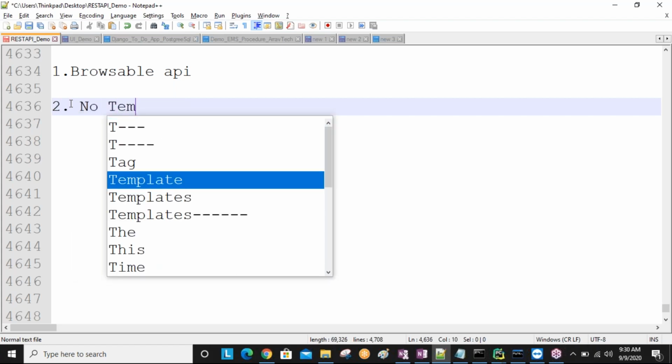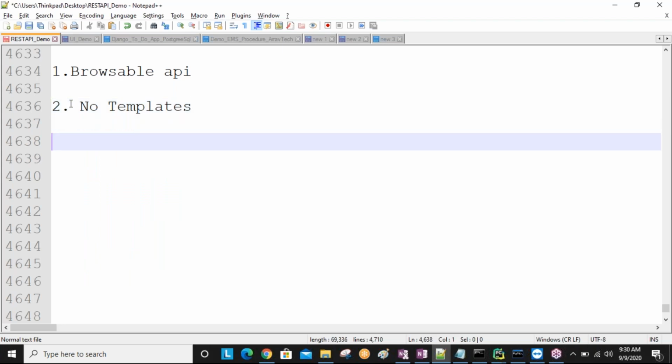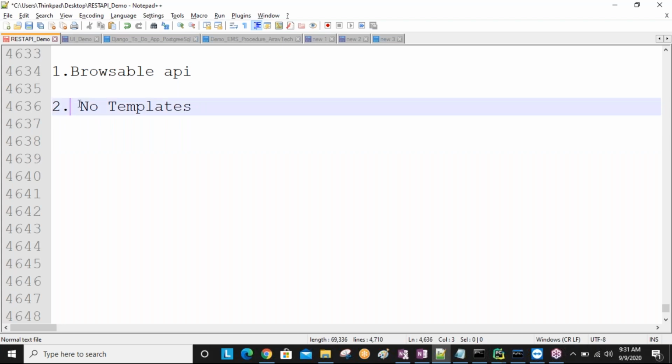Okay. So the second one is no templates required, sir. In Django, sir, templates knowledge is required. Using templates, multiple HTMLs we are going to be creating, sir. For example, to create data in the database, one create.html, update.html, delete.html, getting.html or display.html, like multiple HTMLs we develop at the time of learning Django. But in this Django REST framework, no need of templates, no templates we are developing.